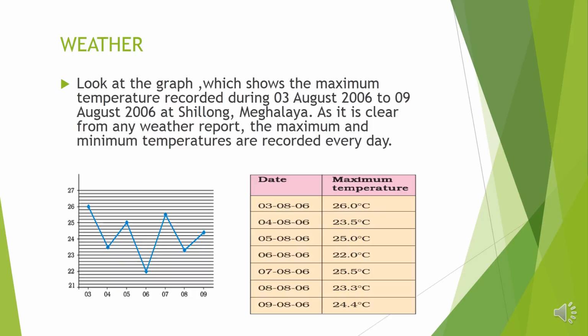Look at the graph, which shows the maximum temperature recorded during 3rd August 2006 to 9 August 2006 at Shillong, Meghalaya. As it is clear from any weather report, the maximum and minimum temperatures are recorded every day.